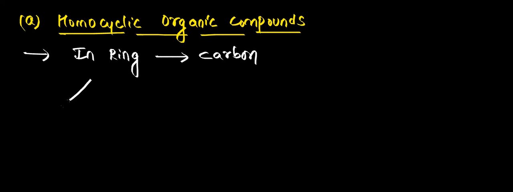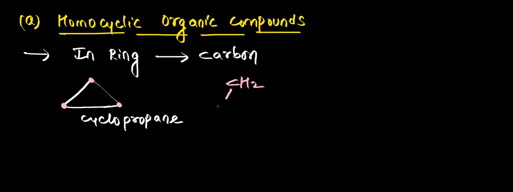Suppose I take this, what is this? This is cyclopropane. Now if you see here, all the atoms in the ring are carbon atoms. I can also write it like this: CH2 connected with CH2 connected with CH2. So this is how it is connected. If you see the bonds here, the bonds are formed between carbon atoms.